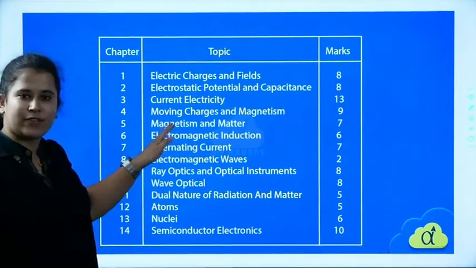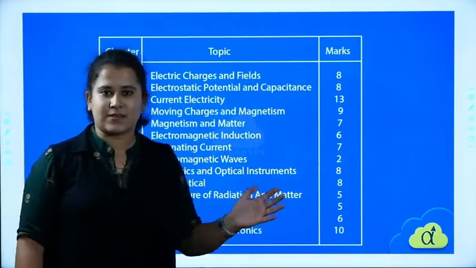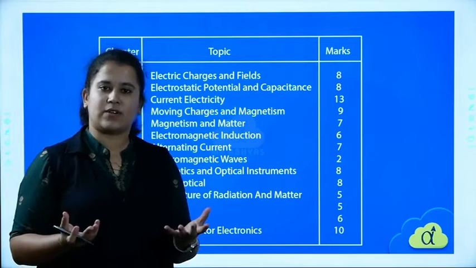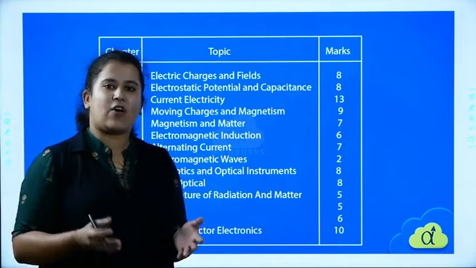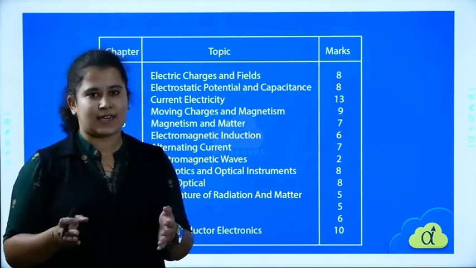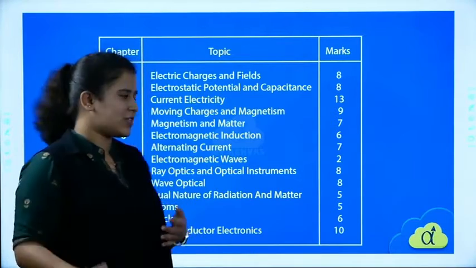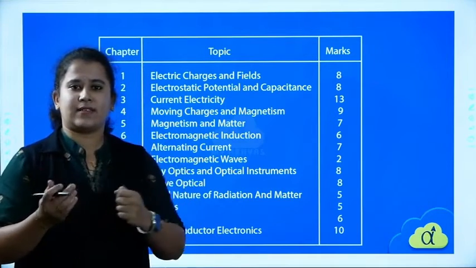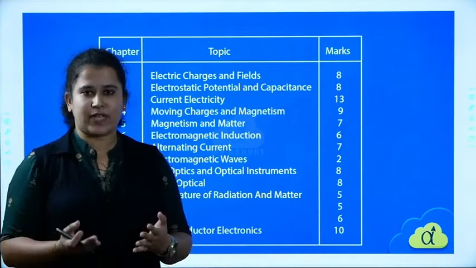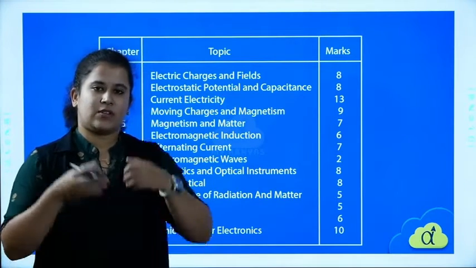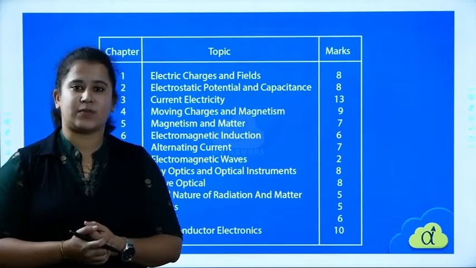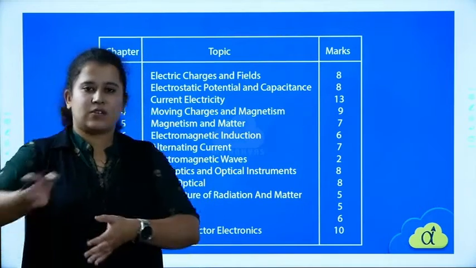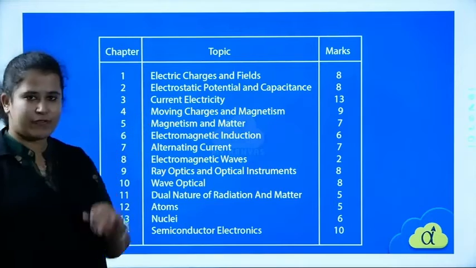Then comes the fourth, moving charges and magnetism, where the charge while moving is induced by electricity, and also when the charge is moving in a conductor there is magnetism produced. The next is magnetism and matter. Whenever a charge is moving, obviously there is a magnetic effect. How does that magnetic effect influence matter? How does it influence a conductor? How does it influence an insulator? All these things we'll be studying in the fifth chapter.